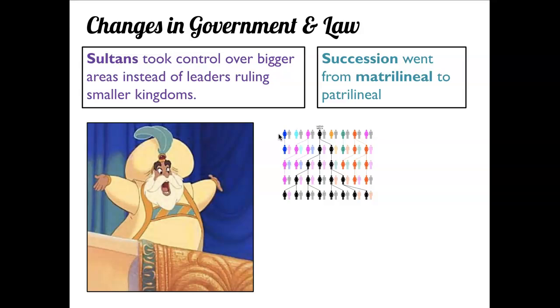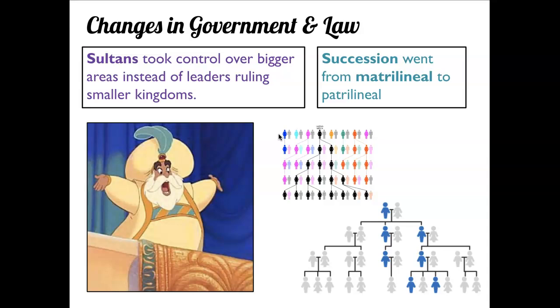Matrilineal means that the next ruler is going to be chosen from the woman's side of the family. And it changed to patrilineal, which is something that we're more familiar with today. The next ruler is going to be picked from the dad's side of the family.